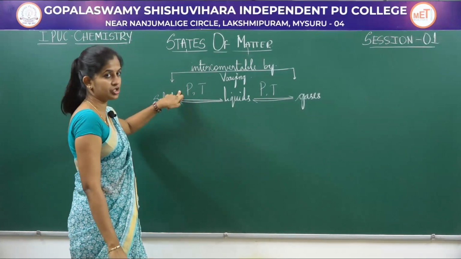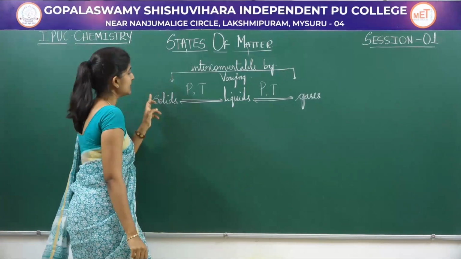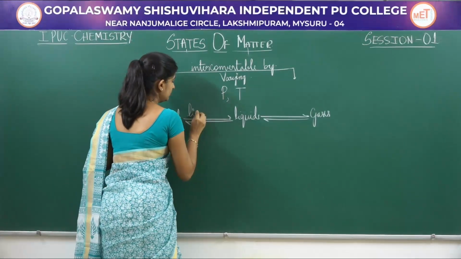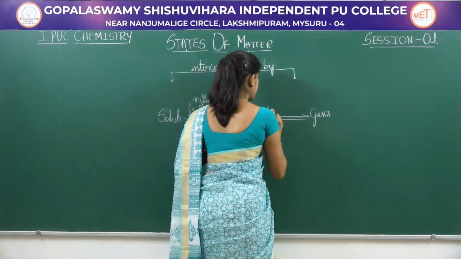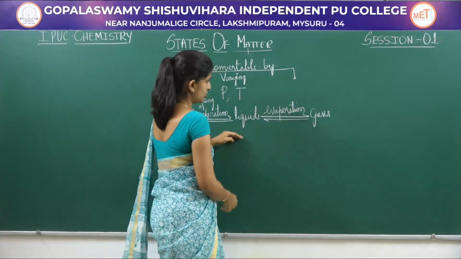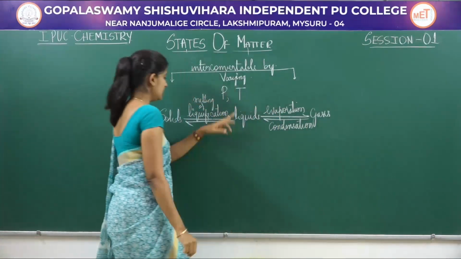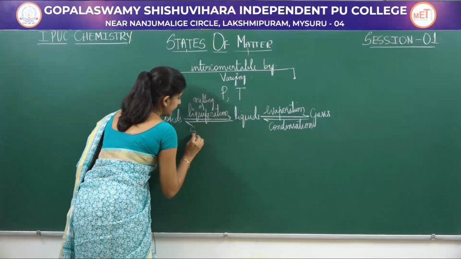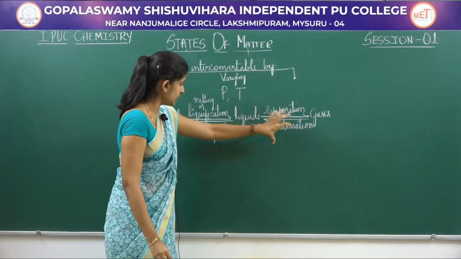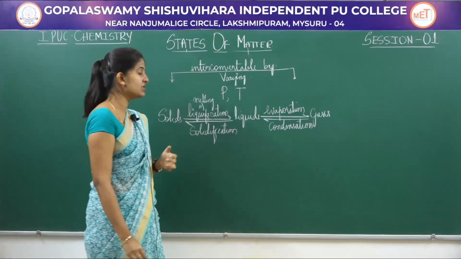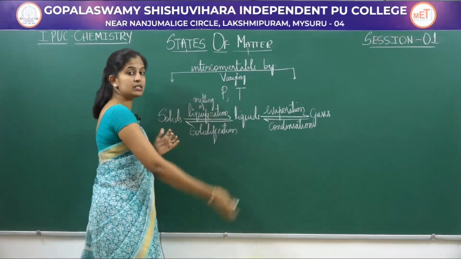P stands for pressure, capital P, and T stands for temperature. As I said, solids to liquids is liquefaction, or you can also call it melting. Liquids to gas, the process is evaporation. Gases to liquids, condensation. Liquids to solids, solidification. So these are the 4 processes: melting, evaporation, condensation and solidification, wherein you vary pressure and temperature to interconvert the states of matter.